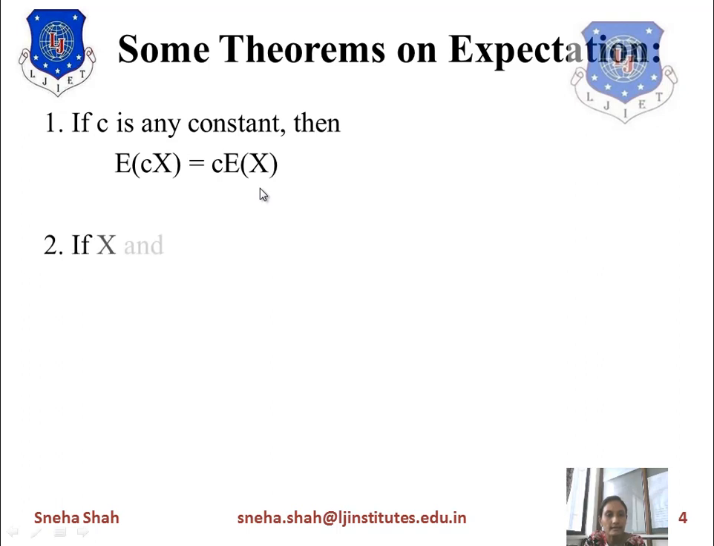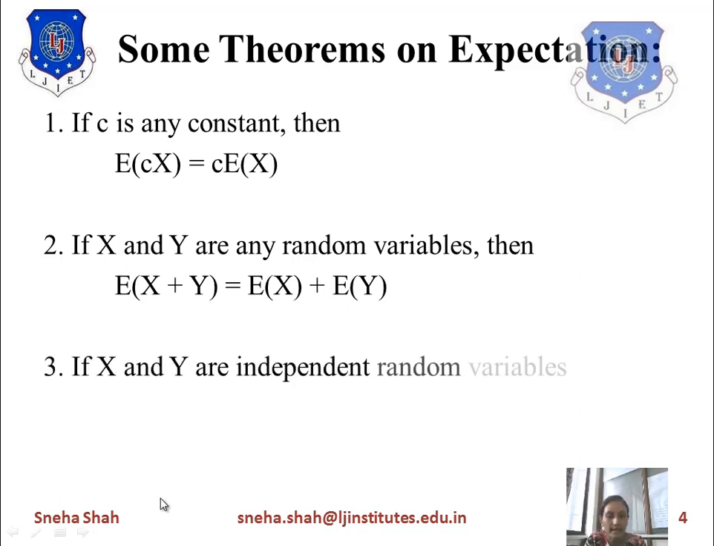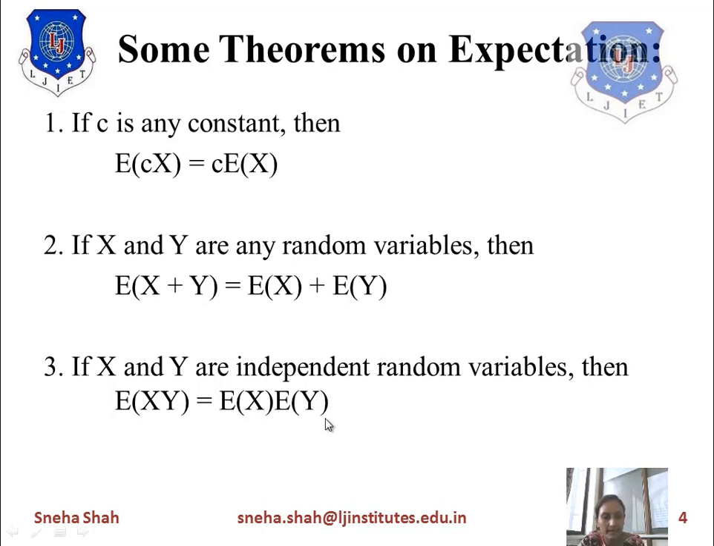Now the second theorem is, if x and y are any random variables, then the expected value of x plus y equals the expected value of x plus the expected value of y. So we individually add these two expected values, and it gives you the total random variable's expected value. Now the third theorem is, if x and y are independent random variables, then the expected value of x into y equals the expected value of x into the expected value of y. Meaning E of xy equals E of x into E of y.